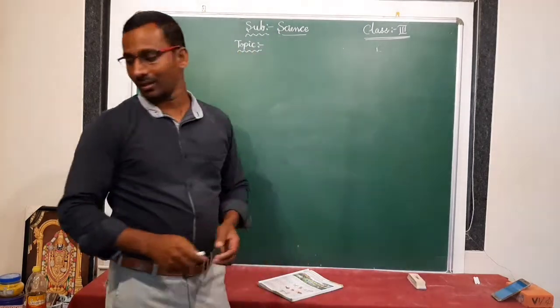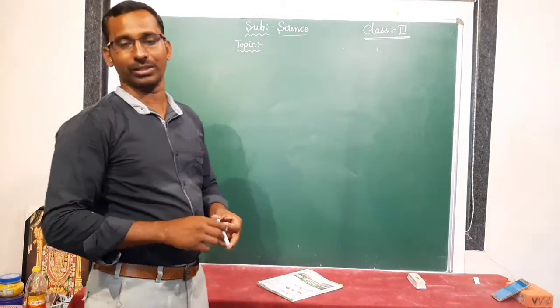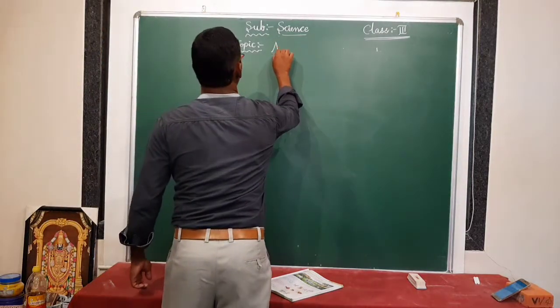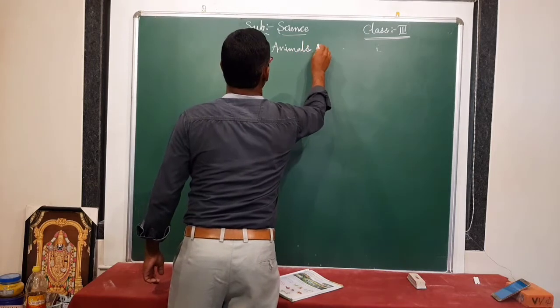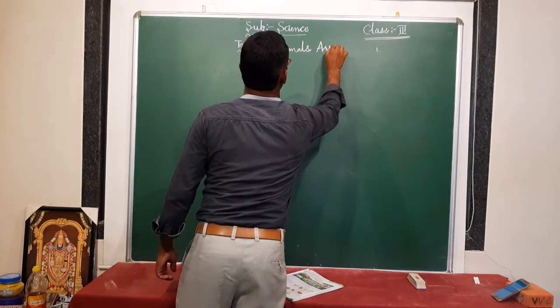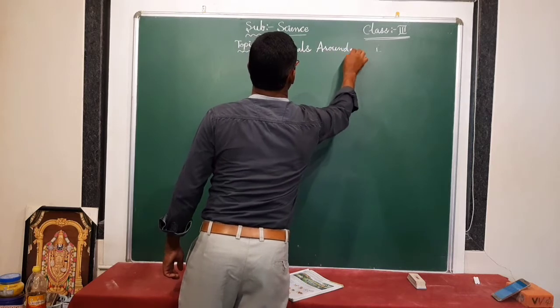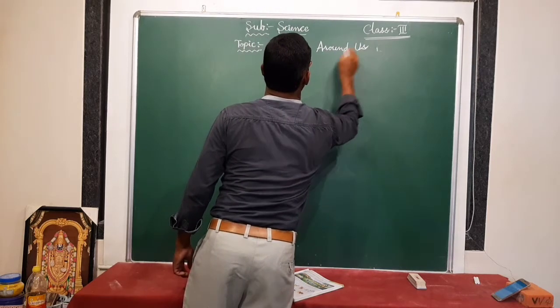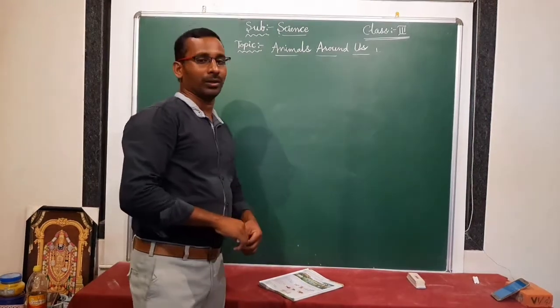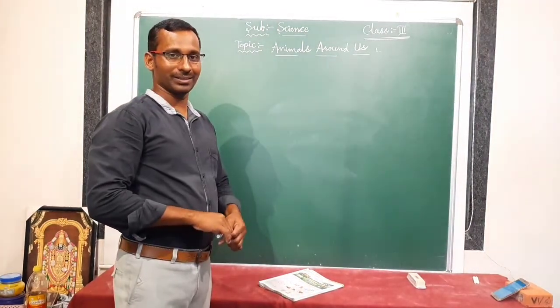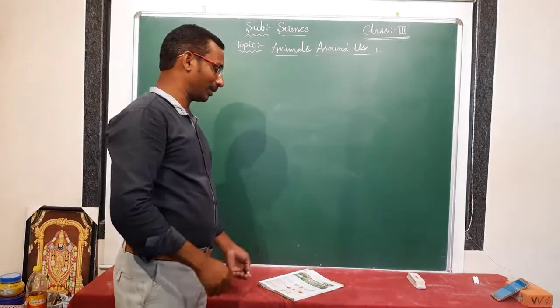That is animals around us. Animals around us. Now, do you see any type of animals? Yes, generally we are seeing animals around us.